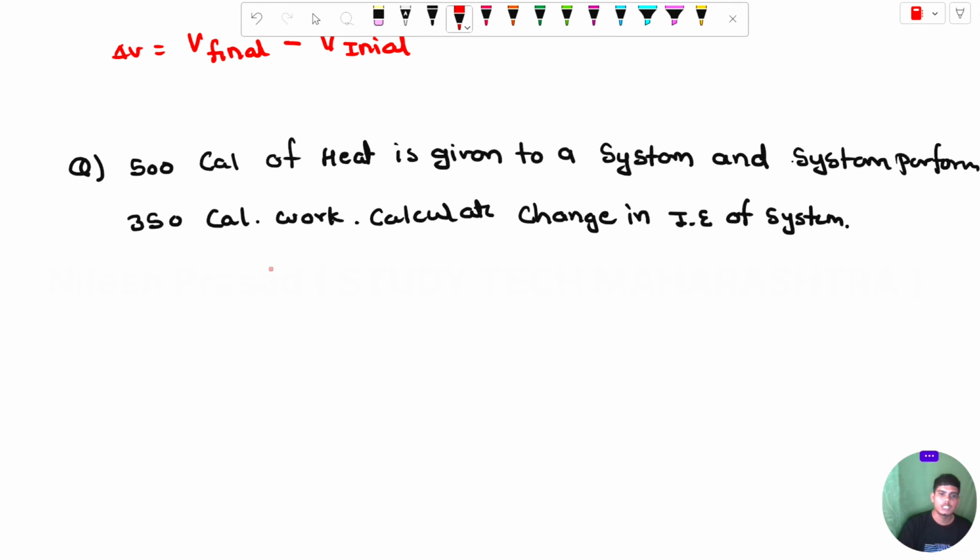The formula for the change in internal energy of the system is delta U is equal to delta Q plus delta W.